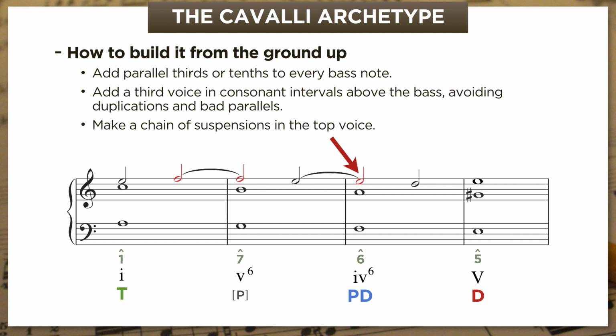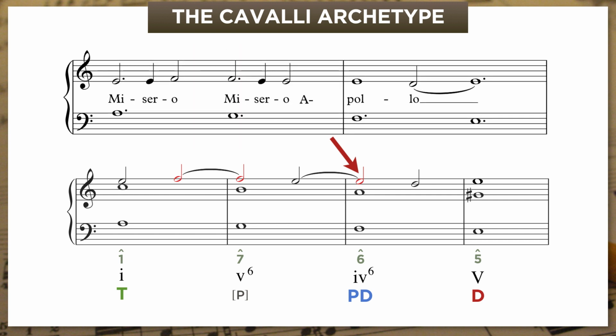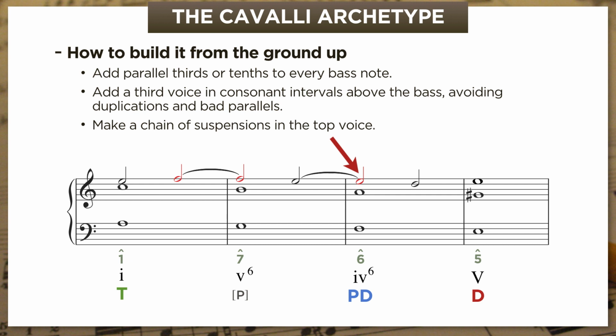And if it sounds familiar, it's because we heard it a few minutes ago. Here's Cavalli's Misero Apollo, which uses exactly this chain of suspensions. And if you go looking, you'll find it in 100 other places as well. It's a very easy and very catchy way to spice up the lament progression.